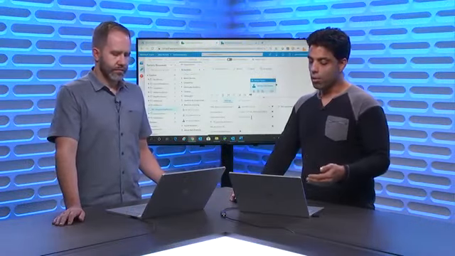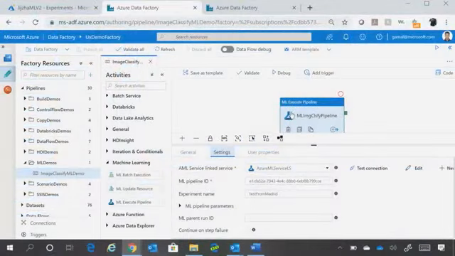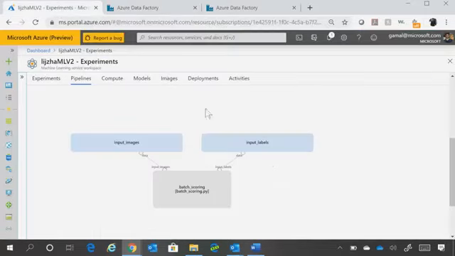So here, once you provide this, what it is doing is essentially image classification. I have a trained model which takes some unlabeled images and labels those images. If I were to show you this experiment in my machine learning workspace, it just takes some input images, gives the output, scores it, and says that this is the classified image.